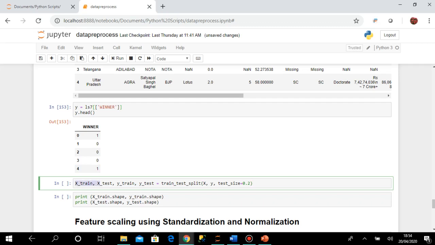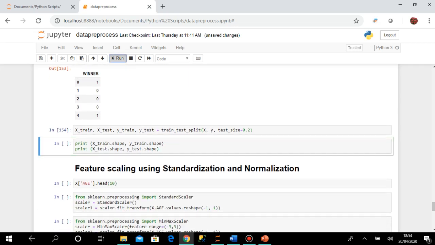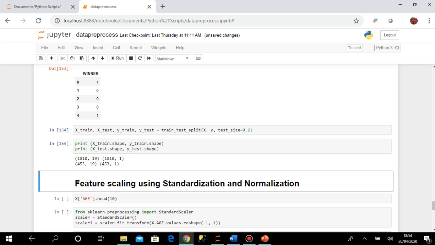So if you see, 4 variables are created. Okay, so x train, x test, that means the entire x data set is divided into 80% and 20%, and similarly for y also it is y train and y test. So let us execute. Okay, so if you print the shape of these data sets, you can see that there are 1810 records and 19 columns in the first data set, that is x train, then x test, and this is y train and y test. Okay, so that is how I have divided my data set.